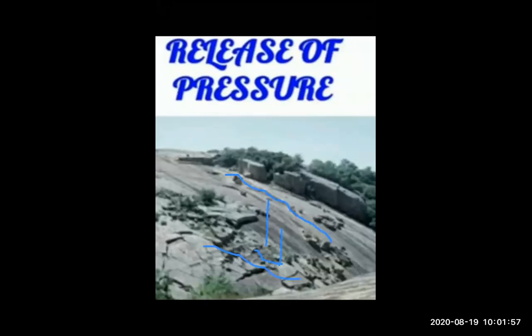The rocks get cracked. Look at this part, here the rocks are getting cracked. Why are these rocks getting cracked? Because of pressure. When the upper layer of the rocks exerts pressure on the inner layer of a rock, release of pressure happens and the rocks get cracked.